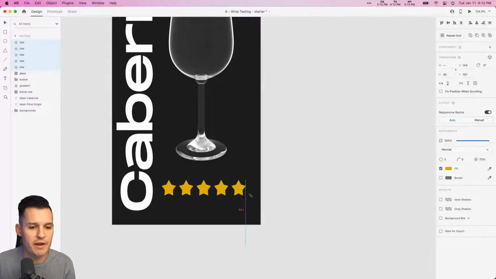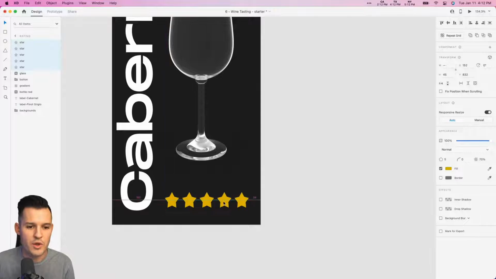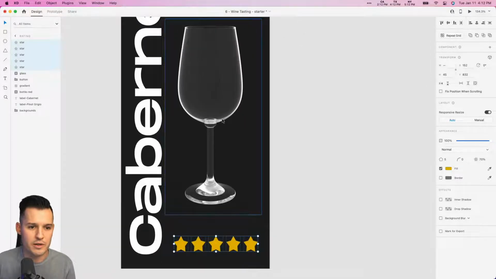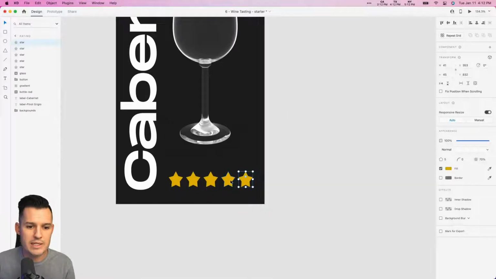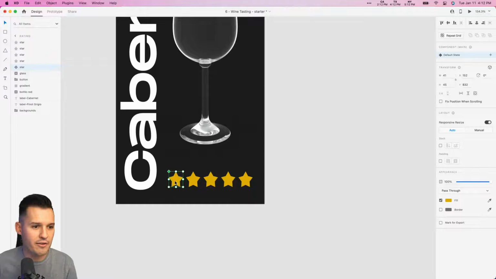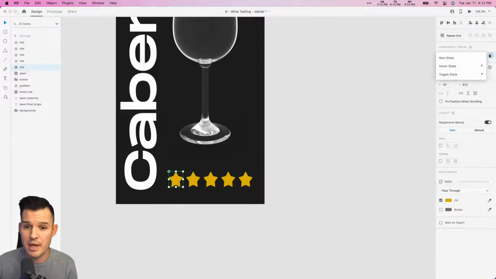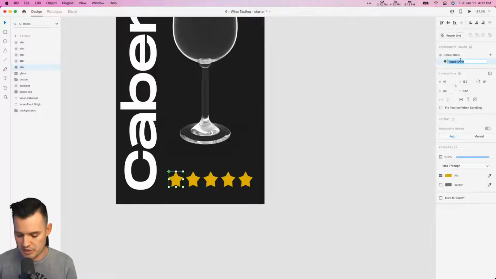You could also just have made 5 stars like this. All right, so we have our 5 stars. We're going to balance our wine glass a little bit in between. But what we need to do is, actually, I'm going to make a component out of my star. I'm going to make a component state. So you got default, that's lit up. And then I'm going to do toggle state of active.